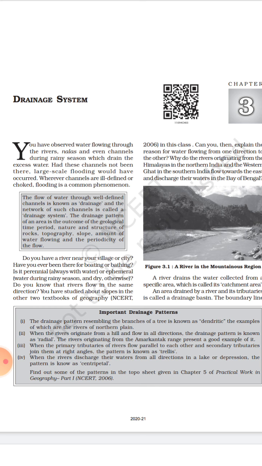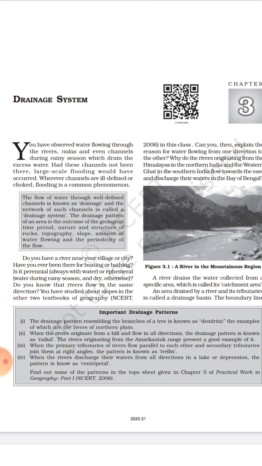So there are various drainage patterns in our country. The drainage pattern that resembles the branches of a tree-like structure is known as dendritic drainage pattern.